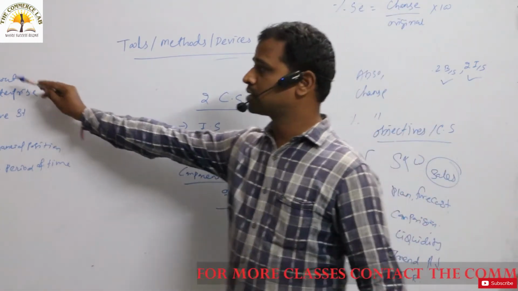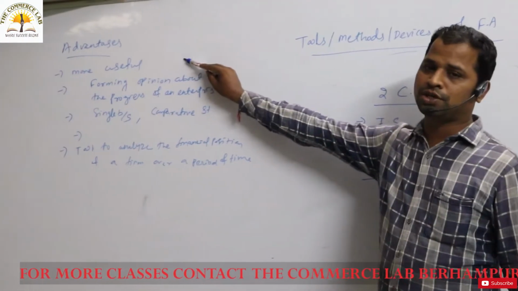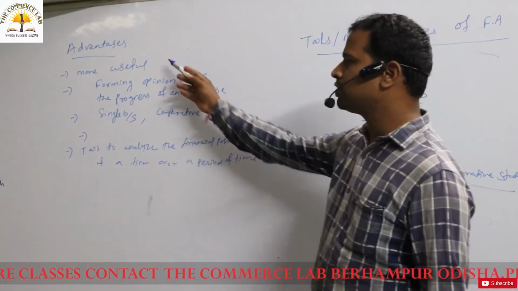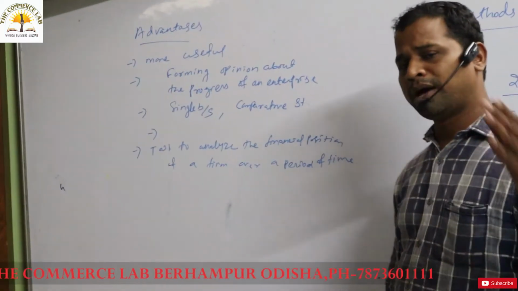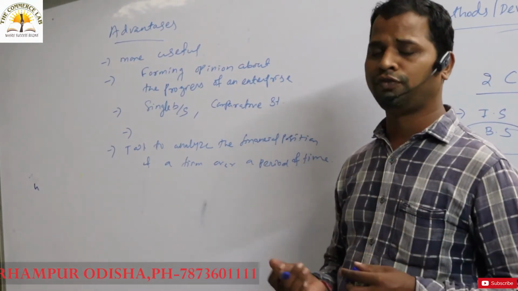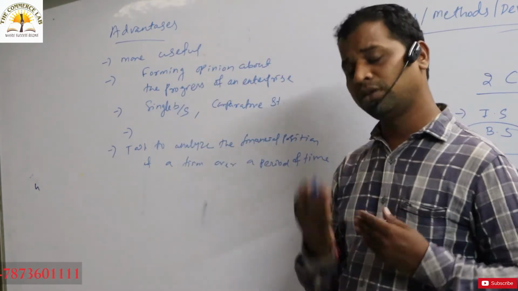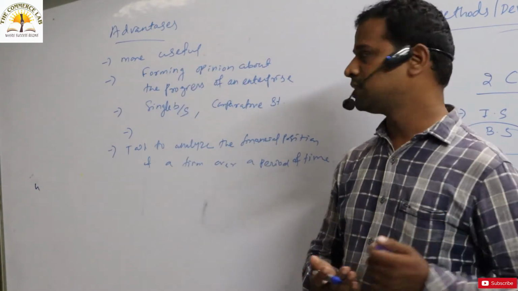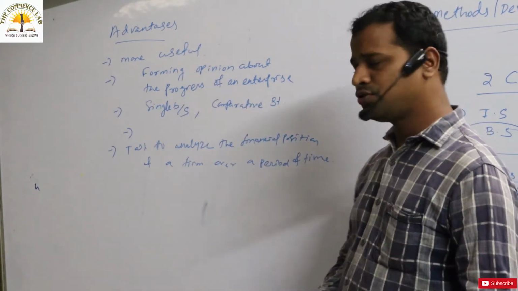Now we are going to discuss the advantage of this particular comparative statement. The advantage is what? It is very much useful for a particular business. Okay, the ordinary balance sheet and this particular comparative balance sheet quite differ. The advantage of the comparative balance sheet is it's more useful than the ordinary balance sheet for forming an opinion about the progress of the enterprise.